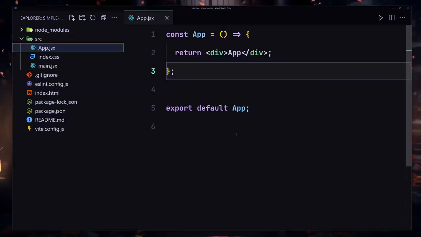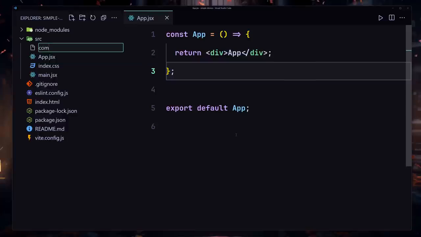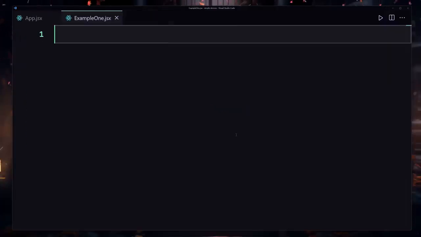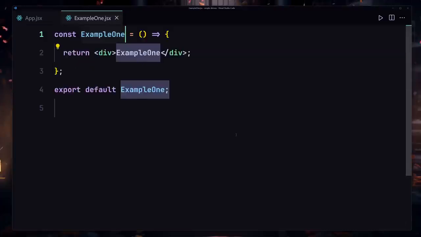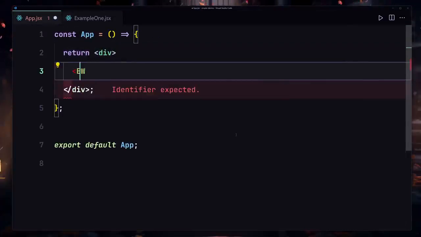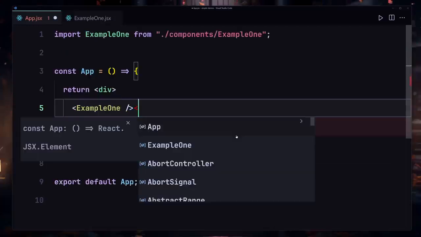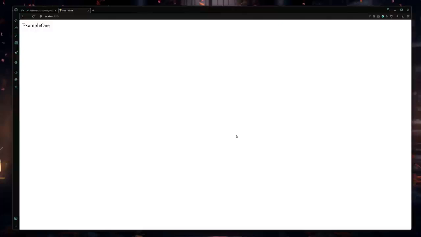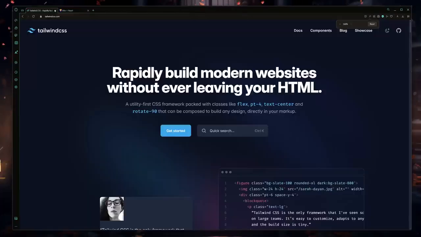I know we learned a lot about useState, but still there is one final thing I want to talk about, which is how we are going to be passing an arrow function, or just a function, as the initial value for our useState. So what I'm going to do is define my components folder, and create a component with the name of example1.jsx, not a tsx but just a jsx, and I'm going to be using rafce. And yeah, I'm going to render this component right here, example1, save my file. Check this out, and here you can see we are now getting our example1 right here.